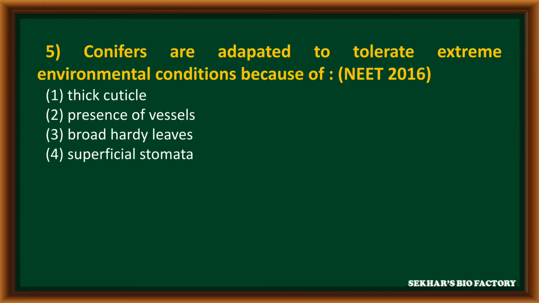Question number 5 from NEET 2016. Conifers are adapted to tolerate extreme environmental conditions because of first option thick cuticle, second option presence of vessels, third option broad hardy leaves, fourth option superficial stomata. The correct answer is first option thick cuticle.